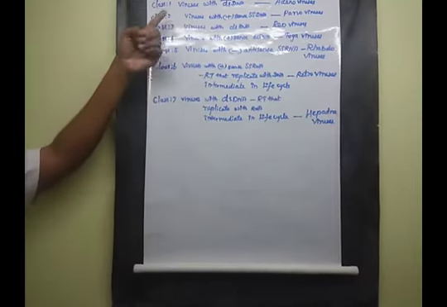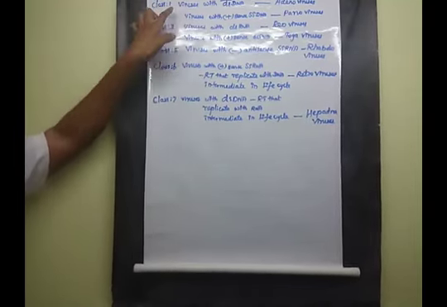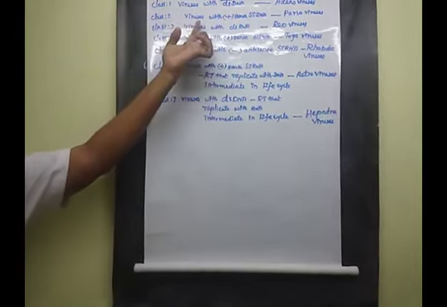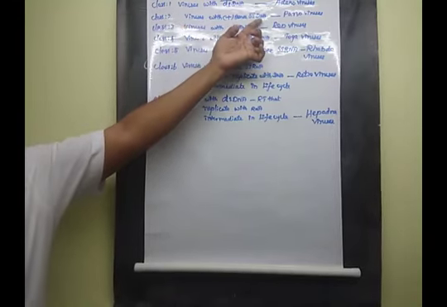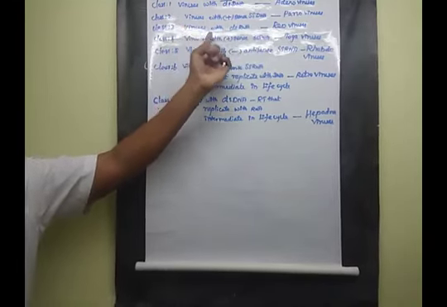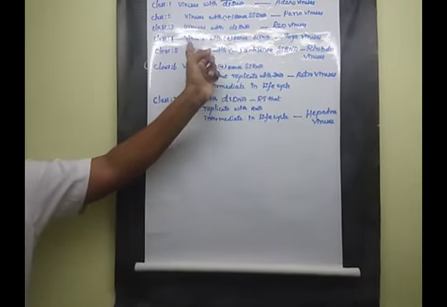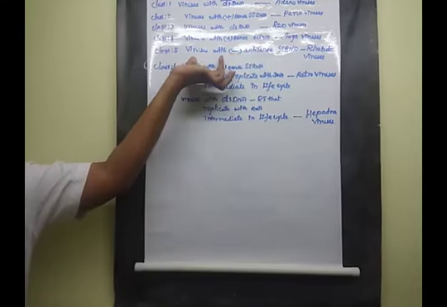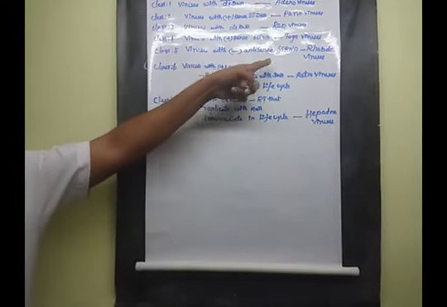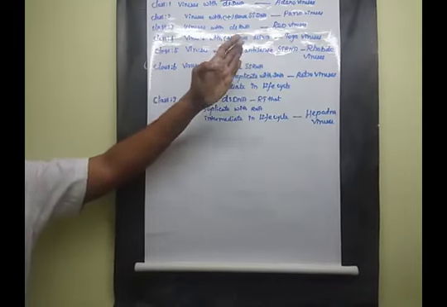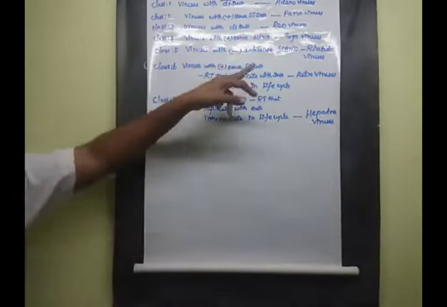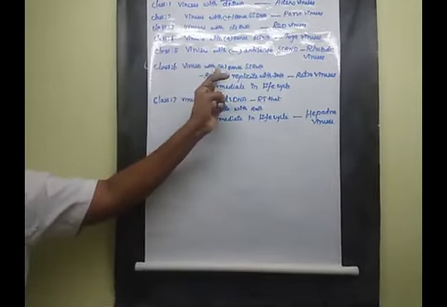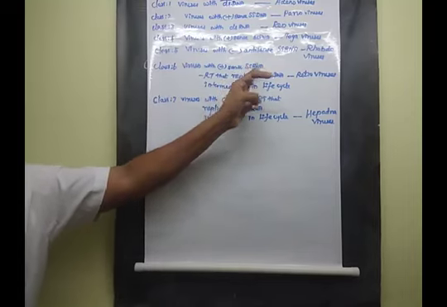So you are going to learn, first, class 1: the viruses with double-stranded DNA. Then second, the viruses with single-stranded DNA. The next class, viruses with double-stranded RNA. The next one, viruses with single-stranded RNA. The next one, the viruses with antisense characters. The sense and antisense characters are also sometimes expressed. So here that's a single-stranded RNA. The next one, viruses with plus sense single-stranded RNA.